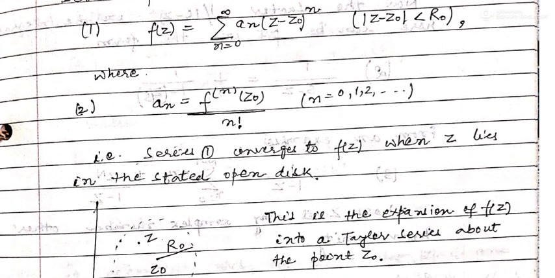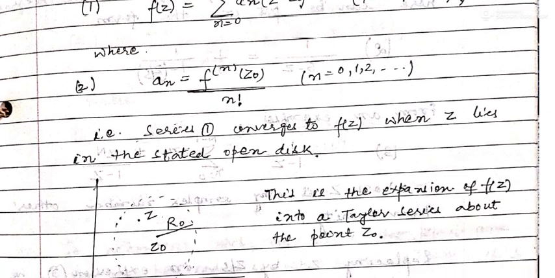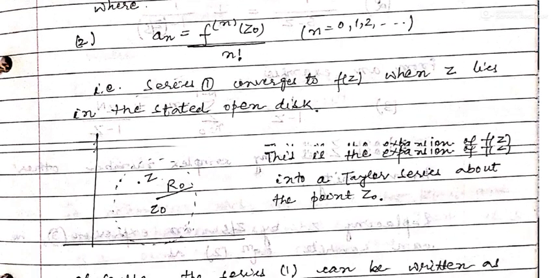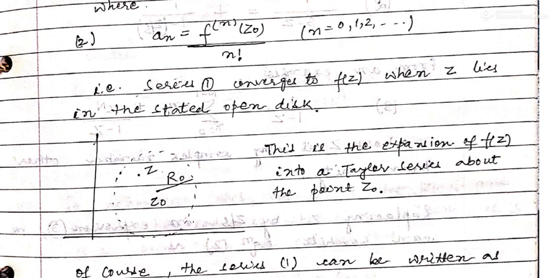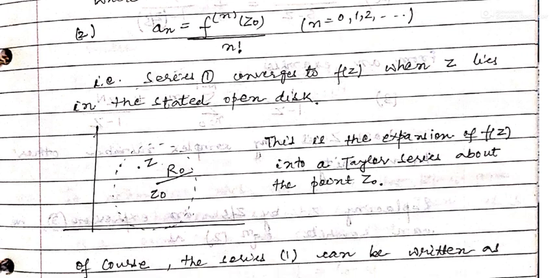We can see a pictorial representation of this theorem like this. This is dotted, meaning the boundary is deleted, an open disk; z0 is the center, R0 is the radius, and z is a complex number inside the disk. And for this z we can write f(z) as a series which is called the Taylor series.